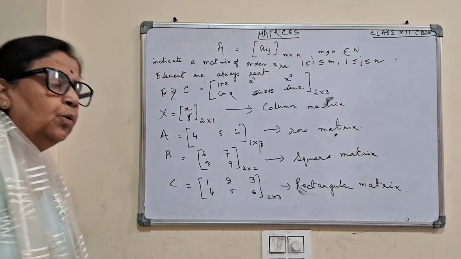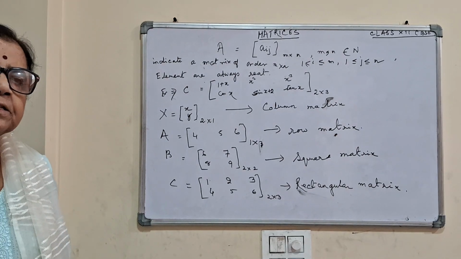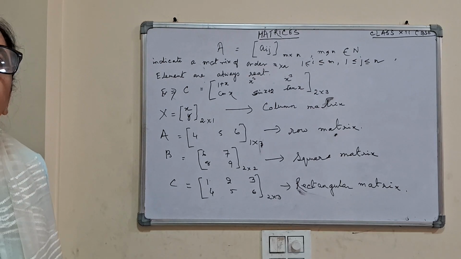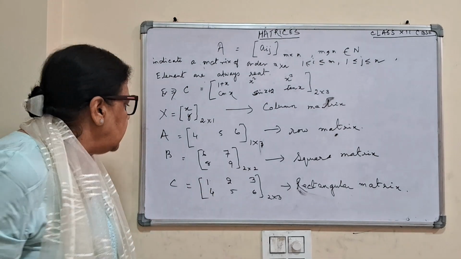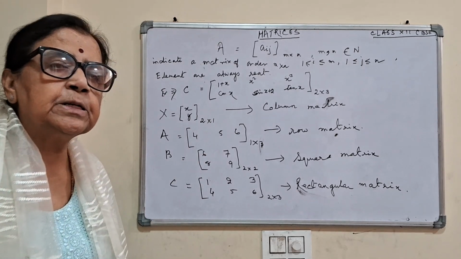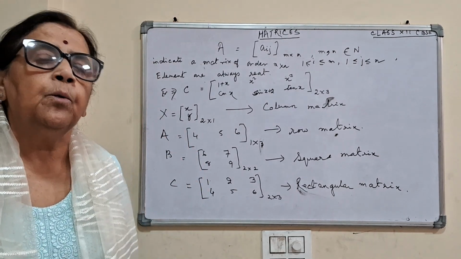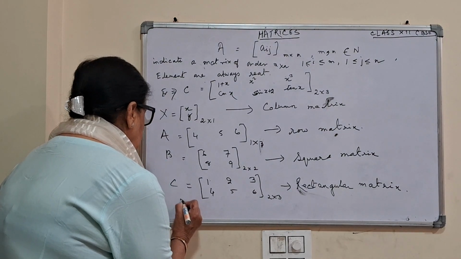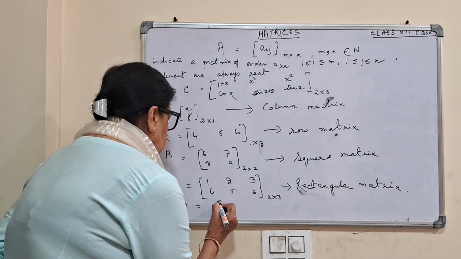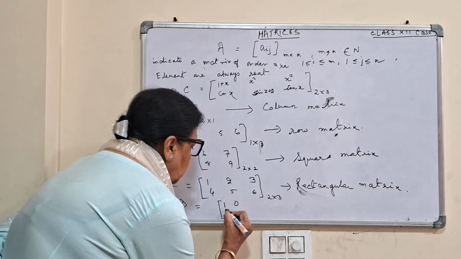Then comes the unit matrix. A unit matrix is a square matrix whose diagonal elements are 1. These are called elements here, and when it is a square matrix, only then do we have diagonal elements. That is D is equal to 1, 0, 0, 1.